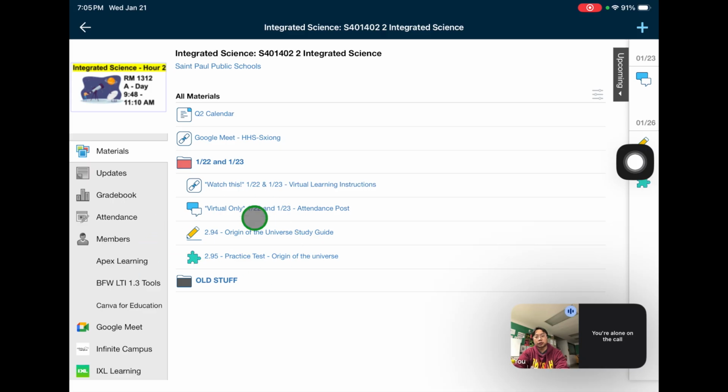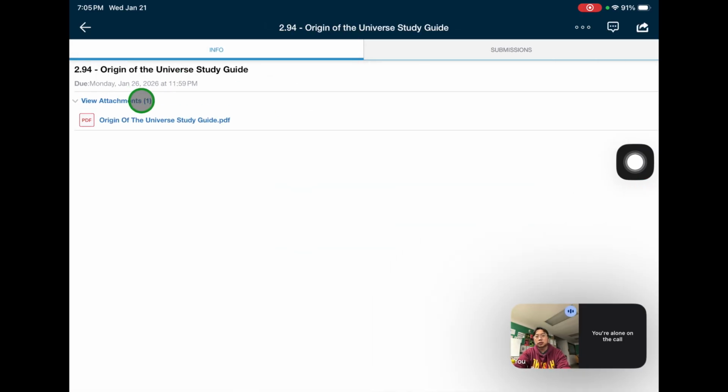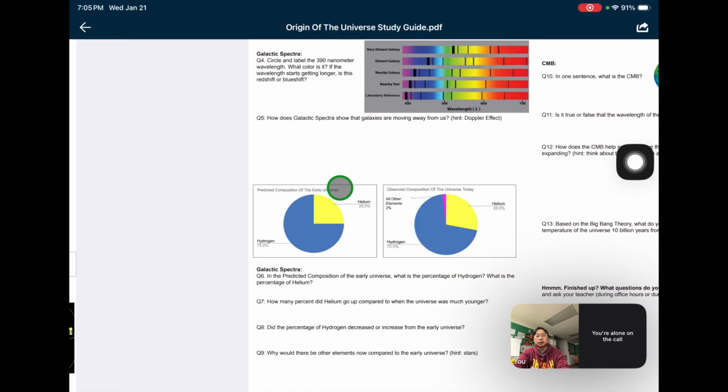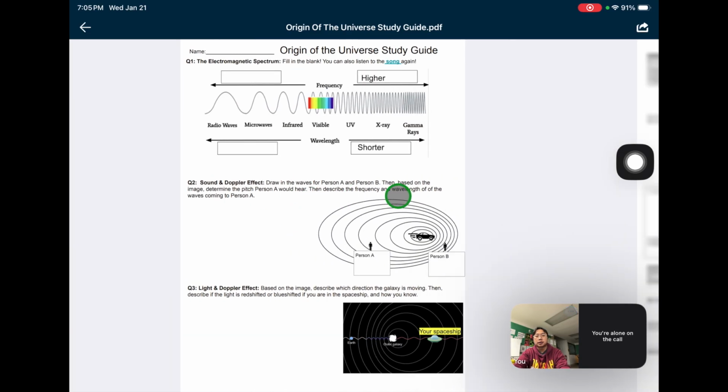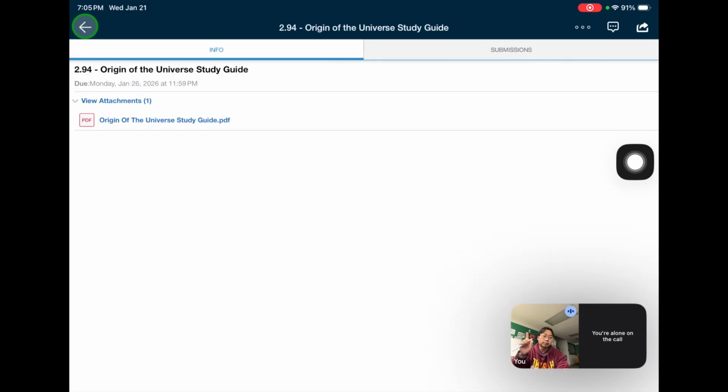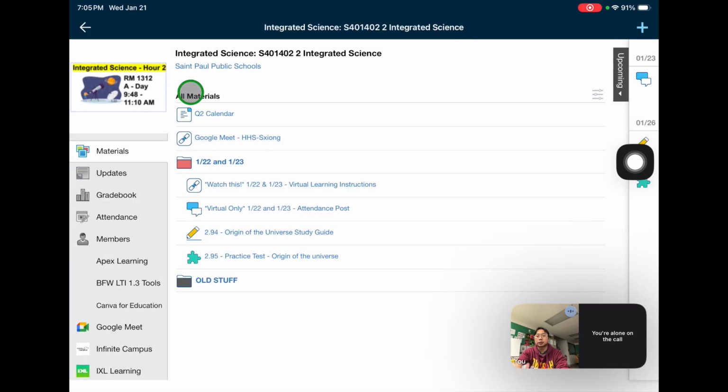Next, what's your actual job? For this week, for the 22nd and 23rd, your actual job is to do 2.94 and 2.95. 2.94 is the study guide, and it looks like this. It's about 3 pages. This is the first page, and then the second and third page. This is everything that you need to know before the test, so you're gonna be ready for the test.